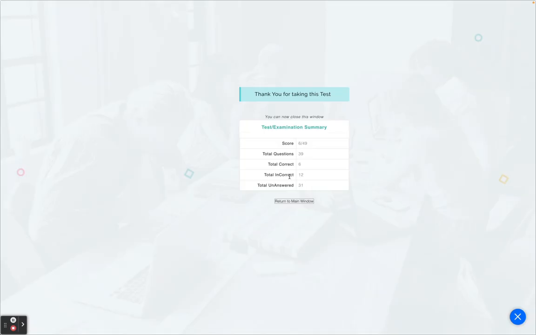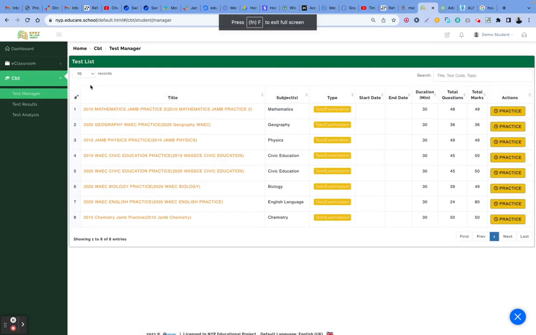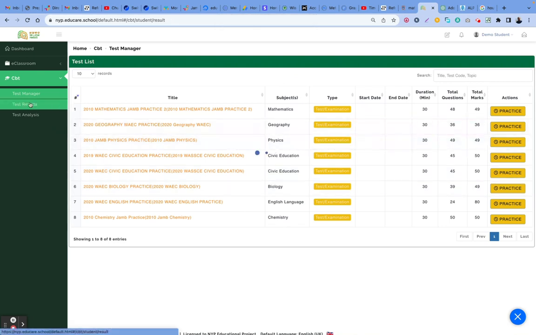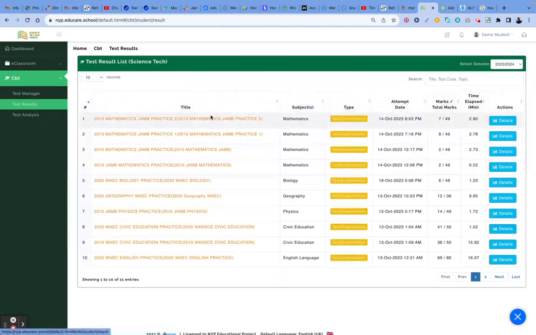Once I submit final, it tells me what I scored: I got 6 out of 12. Then I can return back. So this is where it starts getting interesting. I can also practice again if I want, but let me look at my results. If I come to test results, I go to biology.